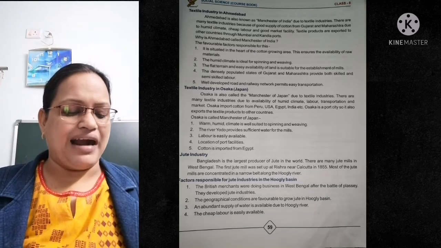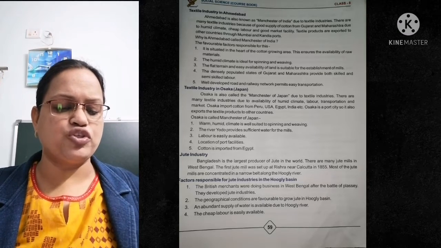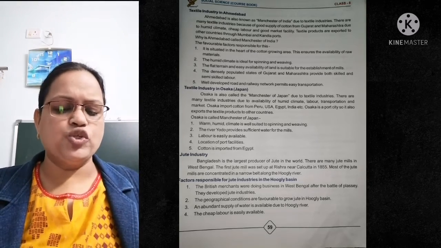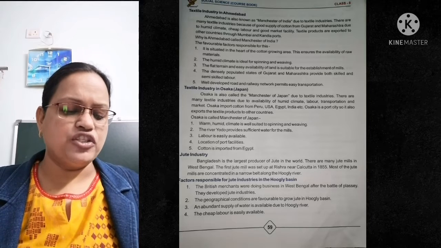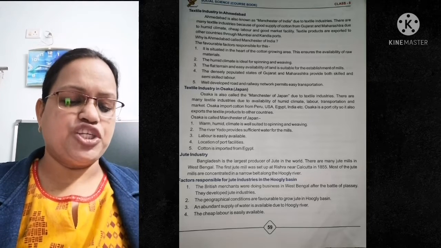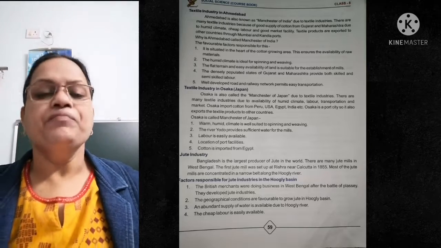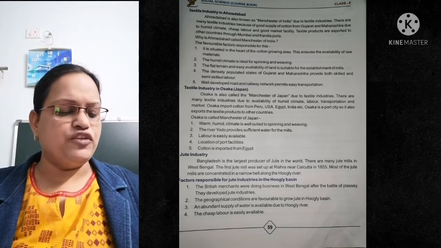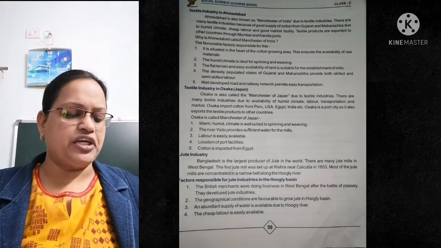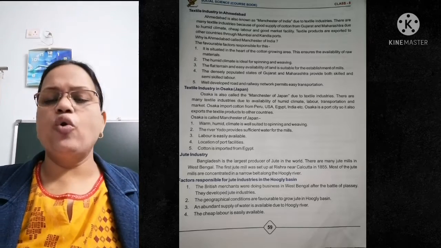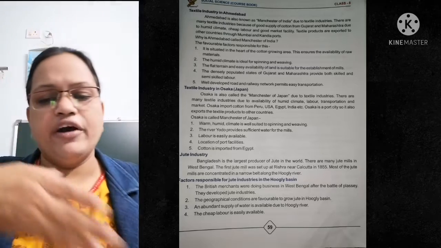Jute industry. Bangladesh, underline, is the largest producer of jute in the world. There are many jute mills in West Bengal. The first jute mill was set up at Rishra near Calcutta in 1855. Most of the jute mills are concentrated in a narrow belt along the Hooghly River. Near the Hooghly River only.